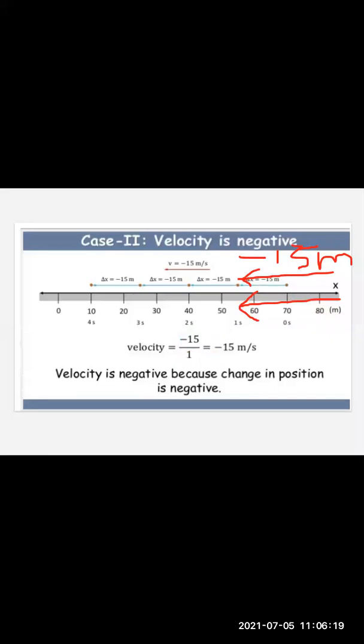The other way I can say the velocity is negative is, suppose you are driving a car and a signal appears red before you. So what you do is you release the accelerator. What will you do with the accelerator? You will reduce it. Accelerator reduced means velocity will reduce, and in that case also, the velocity is going to be negative. So that is again going to be an example of negative velocity.